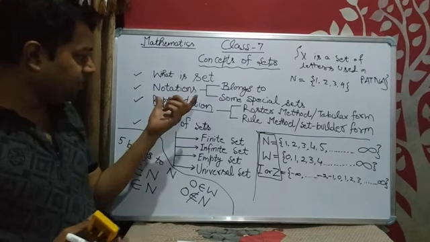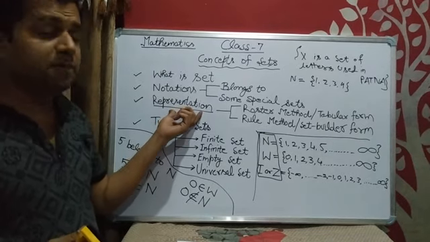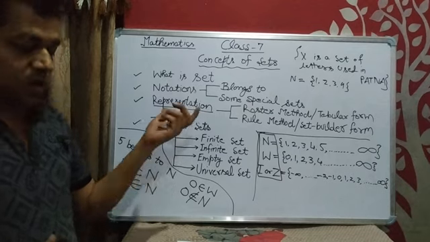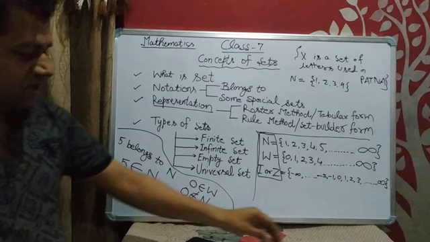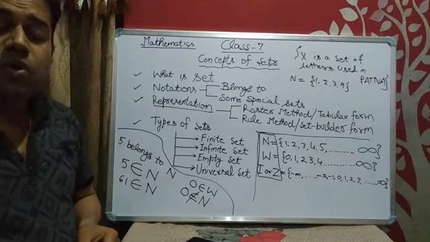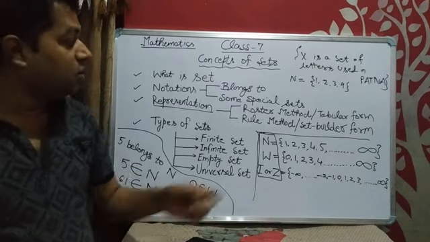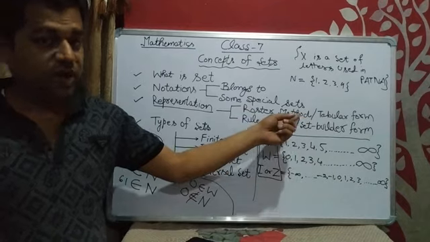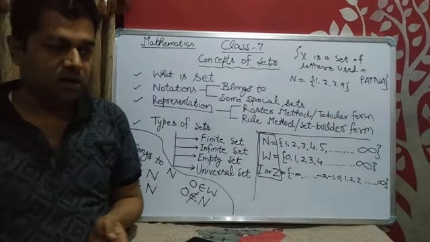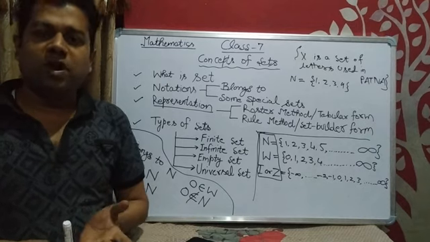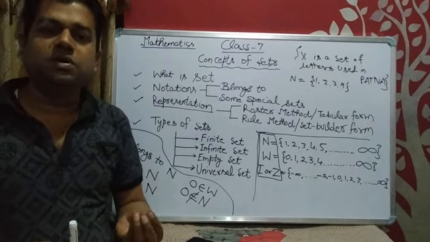Now, the next step is the representation of a set. Dear students, mainly there are two kinds of representation of any set. The first one is the roster method, or we can say it is the tabular form. What does it mean? Roster method or tabular form we use for